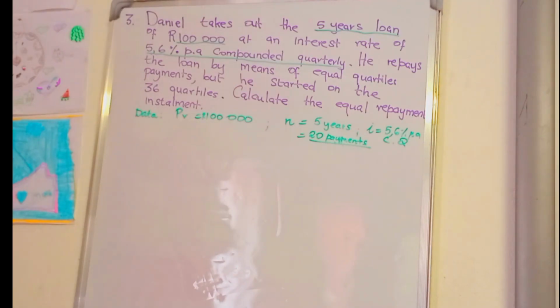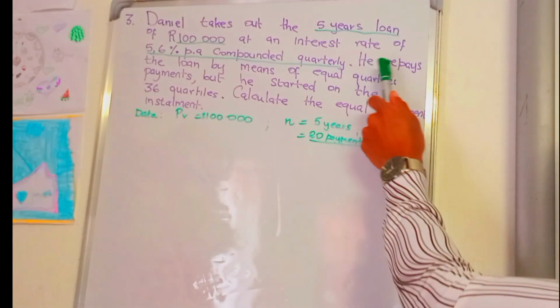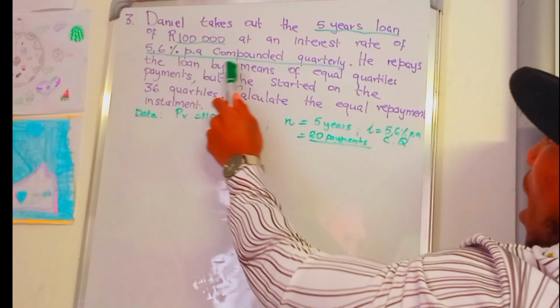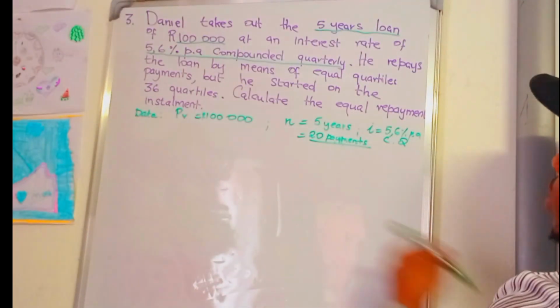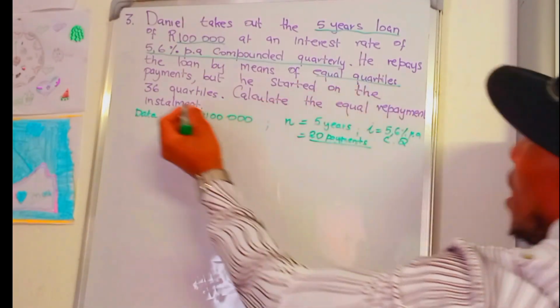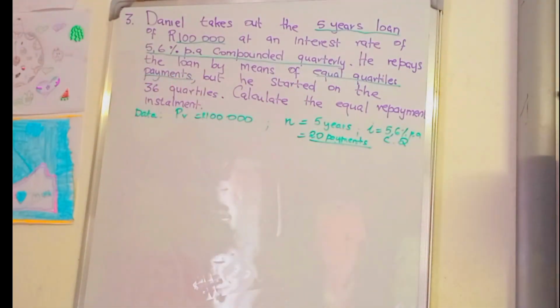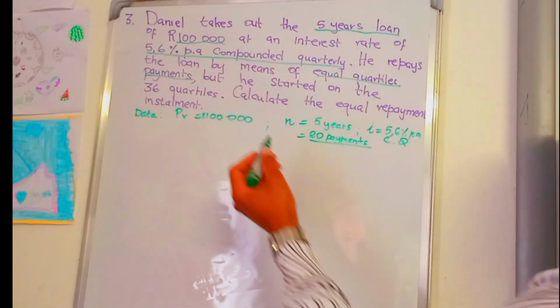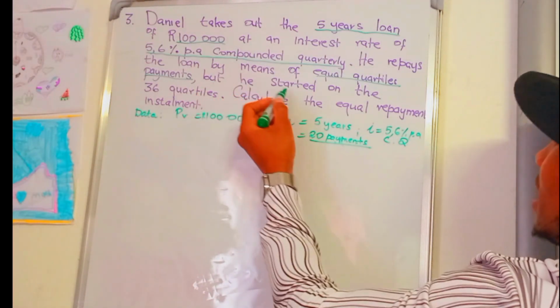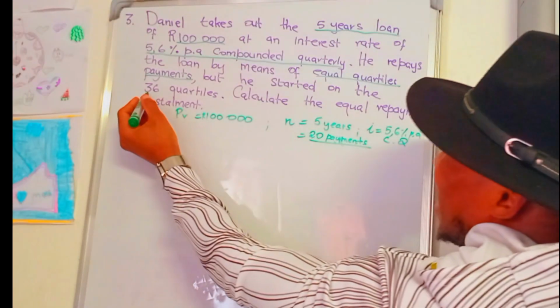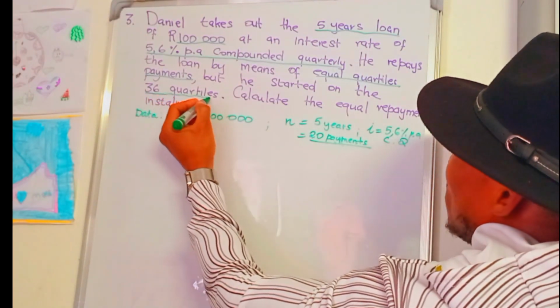Therefore, he repays the loan by means of equal quarterly payments. After 3 months he is going to pay a certain amount. But he started at the 36th quarter.